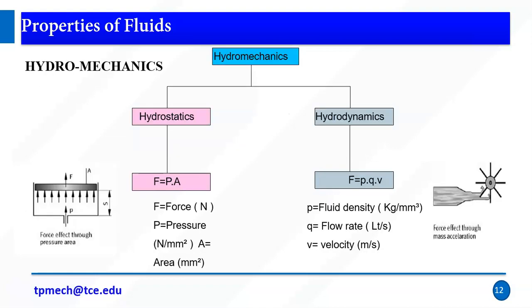And we know that in hydromechanics we have two parts. One is hydrostatics, another one is hydrodynamics. Hydrostatics means force per area, where the object is in steady state. Hydrodynamics means the fluid is in motion. So it is calculated from kinetic energy, using fluid density, flow rate, and velocity. Right, so hydrostatic as well as hydrodynamics.